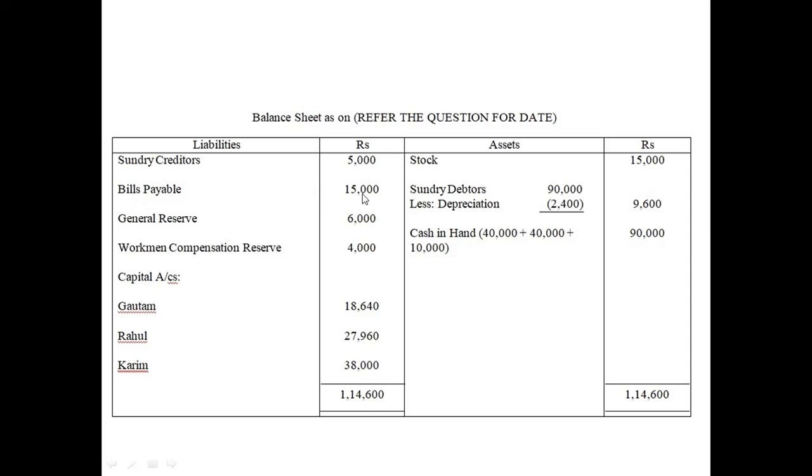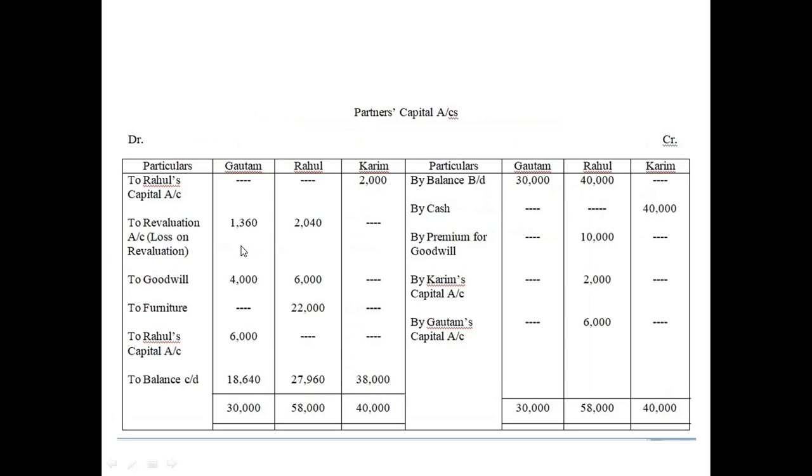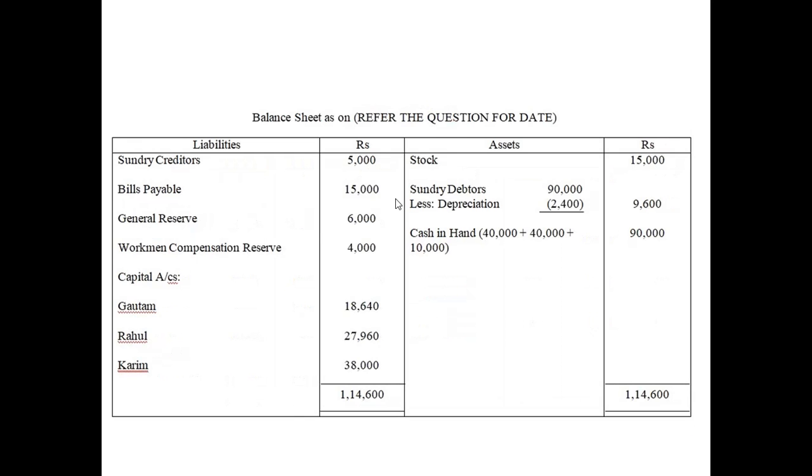Bills payable will be this 15,000. General reserve and workmen compensation reserve are to be continued, so they will continue as per the book value. And for the capital accounts, we have extracted the balances from the partners' capital accounts. Again, I'm repeating, this is not 90,000, but 12,000. Please refer to the question. This is a mistake. I'm sorry for this mistake.